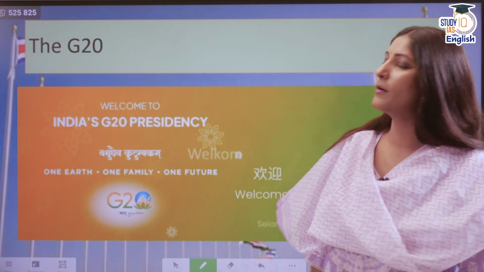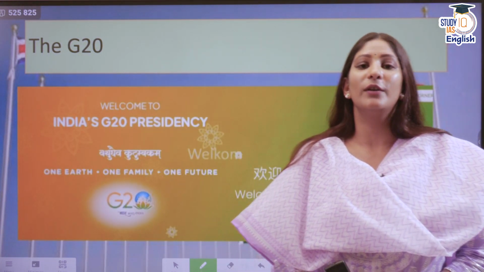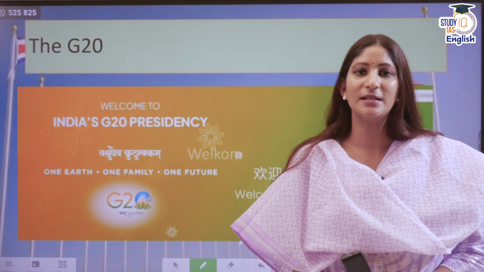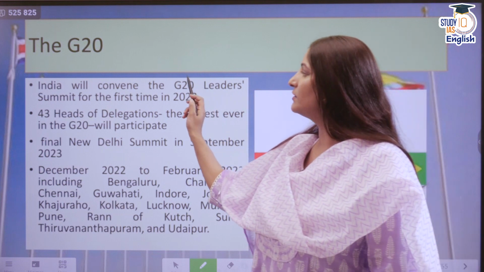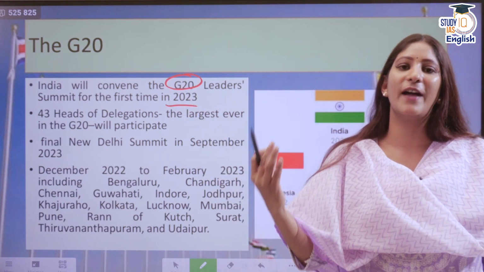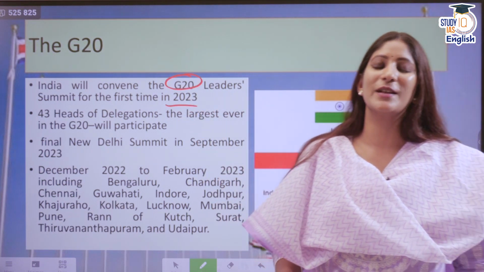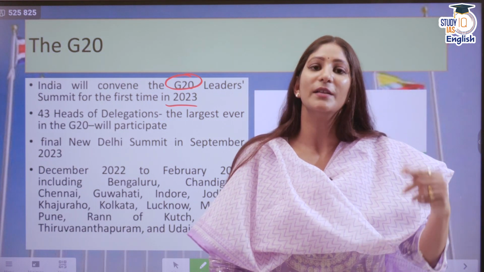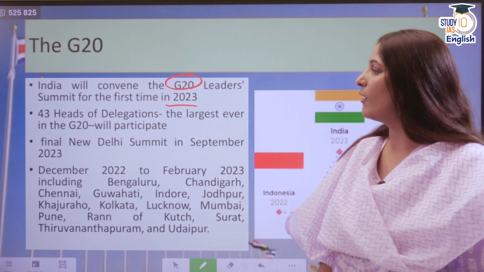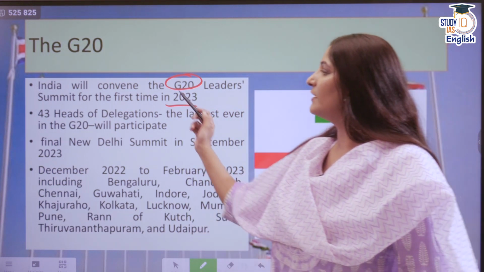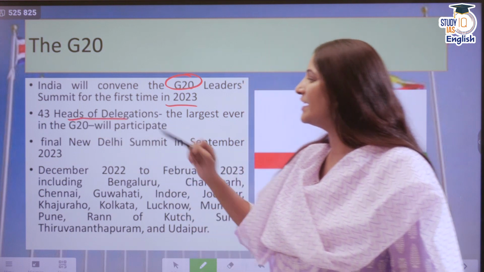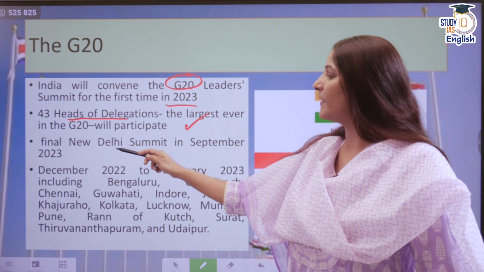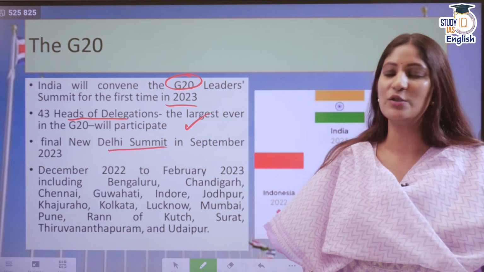Then we move on and talk about the G20 presidency of India. For the first time, India is convening and hosting the G20 summit, and the basic factor that is ruling India's presidency is Vasudhaiva Kutumbakam. The world is but one. So Vasudhaiva Kutumbakam is the theme of the current presidency, and it is for the first time that India will host 43 heads of delegation, which is the largest ever in the G20. And the final summit will take place in New Delhi in September 2023.